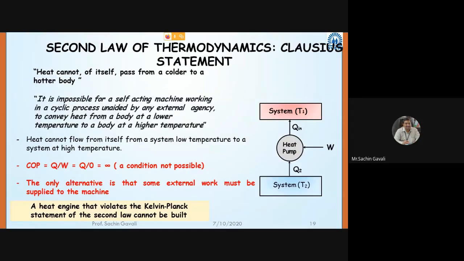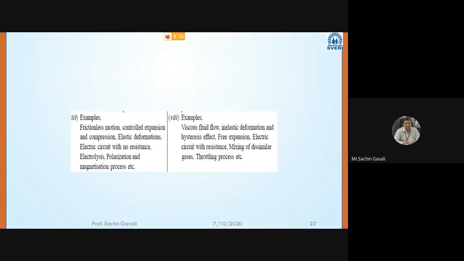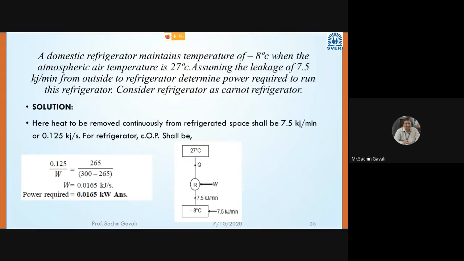So now we'll continue with some numericals, and then afterwards we'll go to entropy. If possible, we'll complete the derivations of entropy change during the different processes. That also will be completed today.